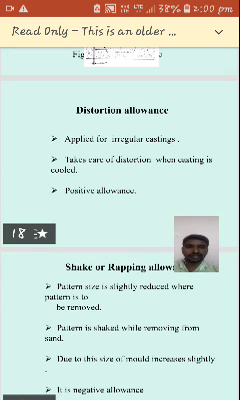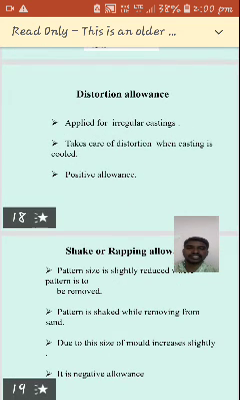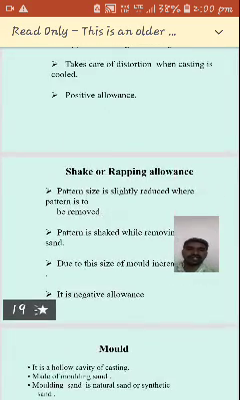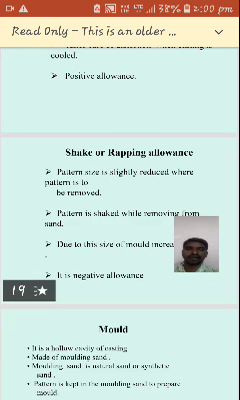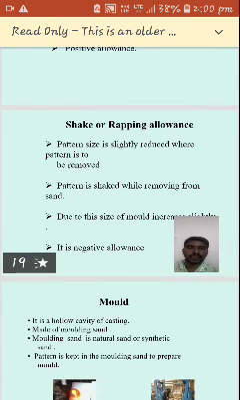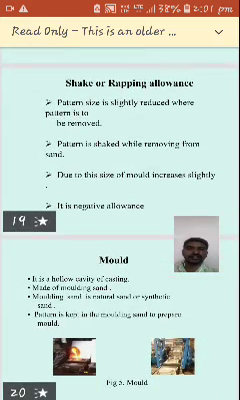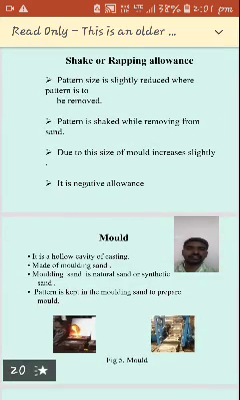And then distortion allowance. It is applied for irregular castings, to take care of distortion when the casting cools. Distortion allowance is a positive allowance. The last one is shake or rapping allowance. The pattern size is slightly reduced where the pattern is to be removed. The pattern is shaken while being removed from the sand, due to which the size of the mold increases slightly. It is a negative allowance.